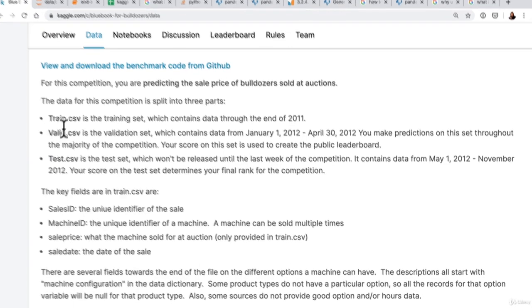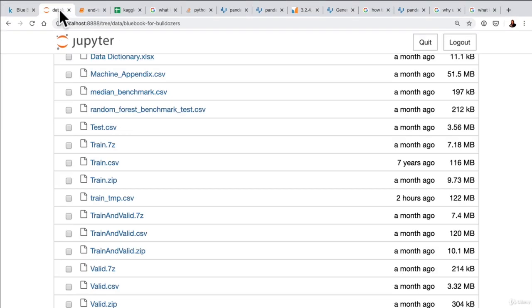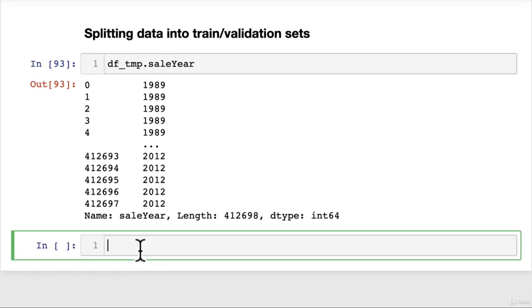So now, to create our own validation set, we want to split our data. All of the rows up to 2011, where the sale year is 2011, can be in the training set, and all of the rows in 2012 can be the validation set. We won't worry about the test set for now because that's in a separate data set. The reason we're only working on train and valid CSV is that we imported train and valid.csv at the start of the notebook, this file here. So we have to create our own validation data set. So let's do that. We go df temp, let's check the sale year value counts.